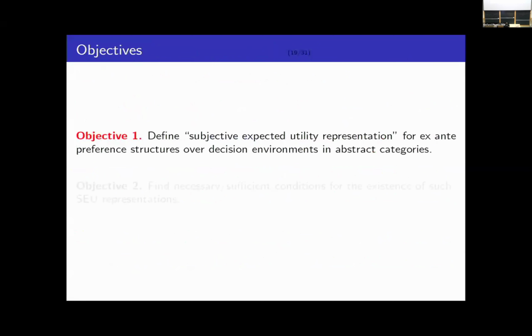All right, so now what we want is two things. First of all, we want to define what a subjective expected utility representation actually means for an ex ante preference structure defined over a decision environment in an abstract category.